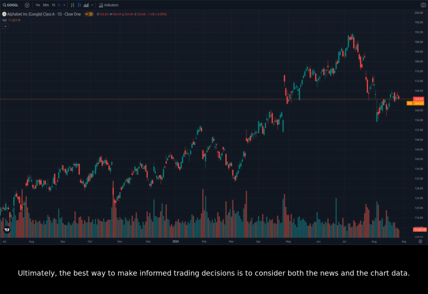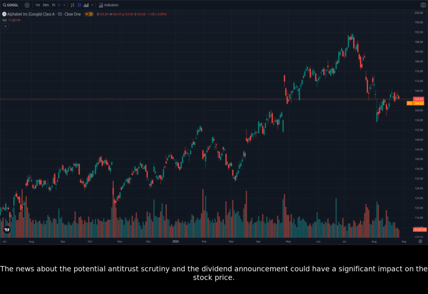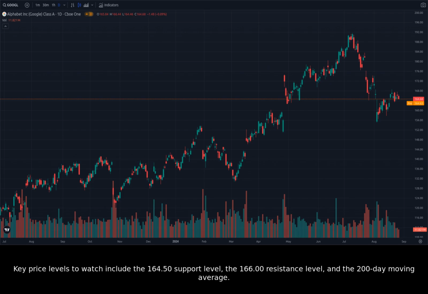Ultimately, the best way to make informed trading decisions is to consider both the news and the chart data. The news about the potential antitrust scrutiny and the dividend announcement could have a significant impact on the stock price. The charts show that the stock is in a short-term downtrend, but may be consolidating in the 1-hour and 15-minute timeframes. Key price levels to watch include the 164.50 support level, the 166.00 resistance level, and the 200-day moving average.